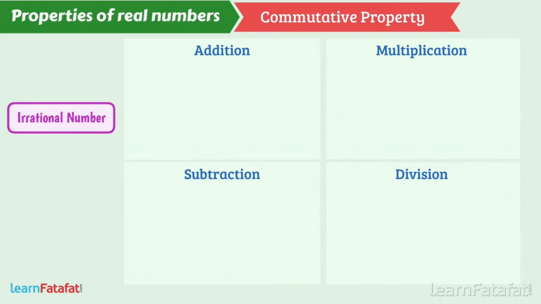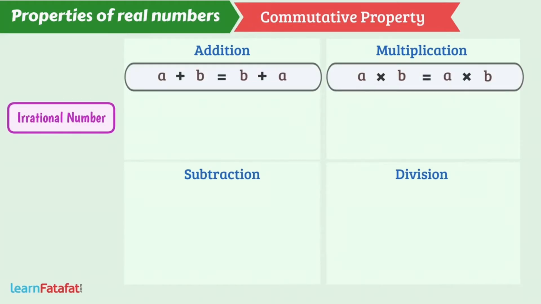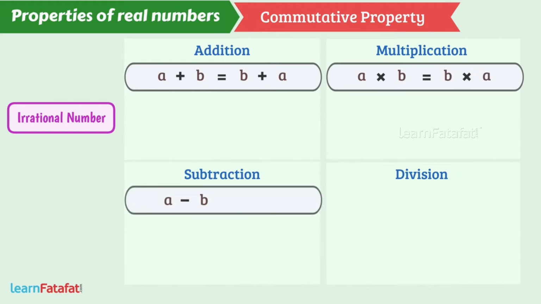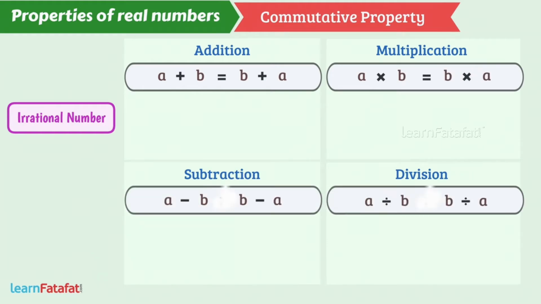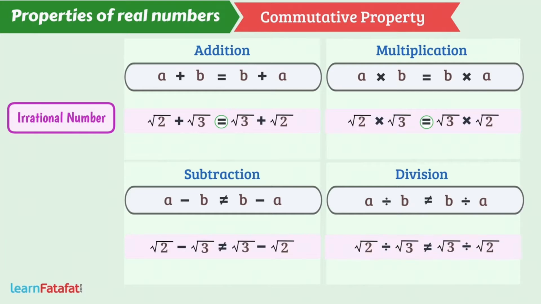For irrational numbers also, the order of addition or multiplication can be changed, but order of subtraction or division cannot be changed. So addition or multiplication of irrational numbers is commutative, while subtraction or division of irrational numbers is not commutative.